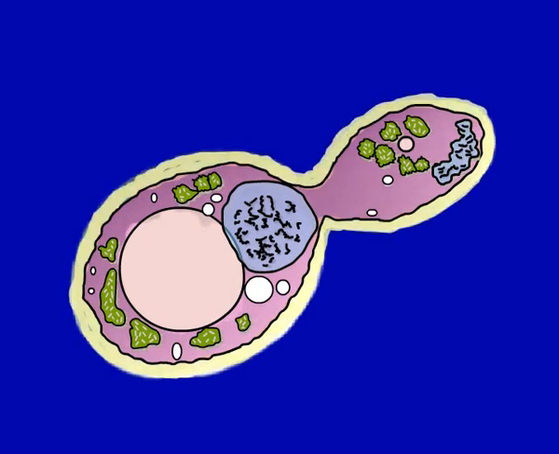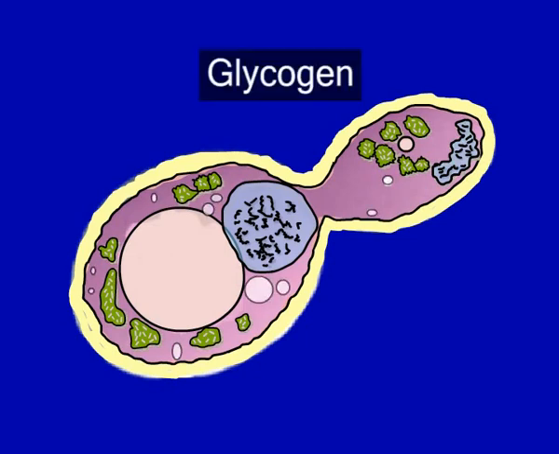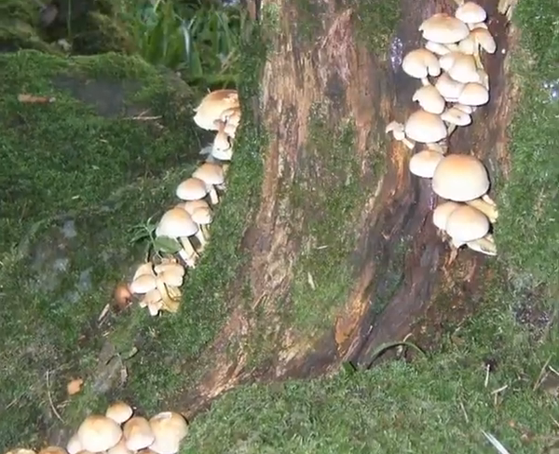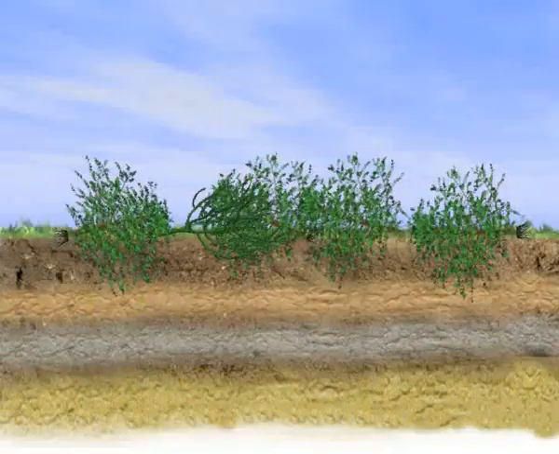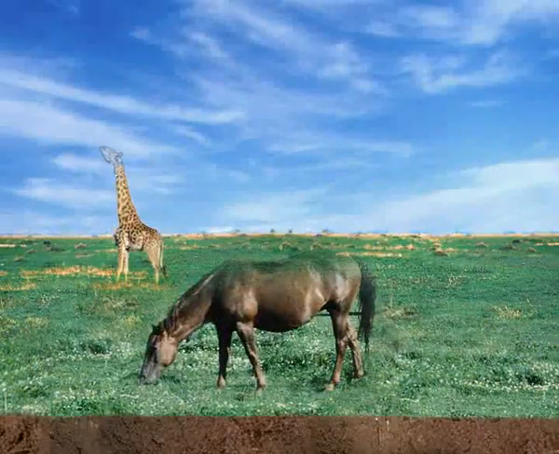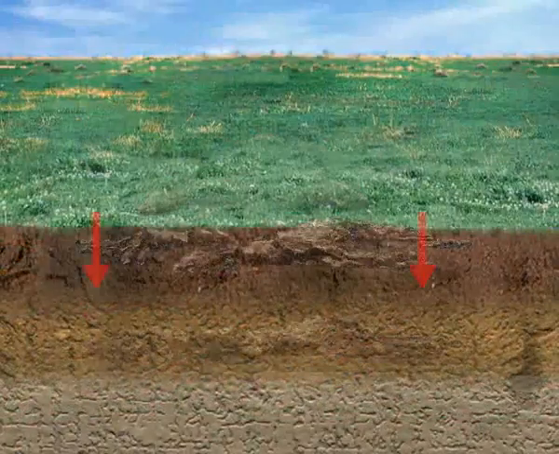The fungal cell wall is made up of the carbohydrate chitin, unlike the cell walls of plants, which are made up of cellulose. Food material is stored in the form of glycogen and oil globules. Fungi, along with some heterotrophic bacteria, help to decompose dead plants, animals, and other organic matter.